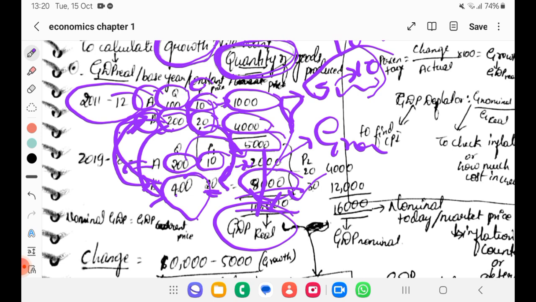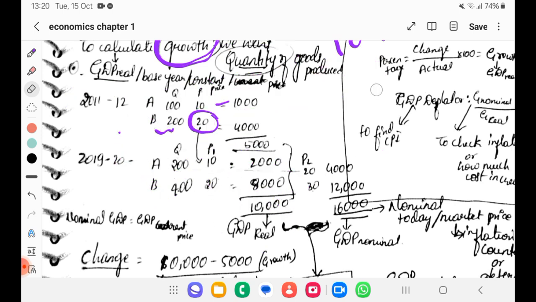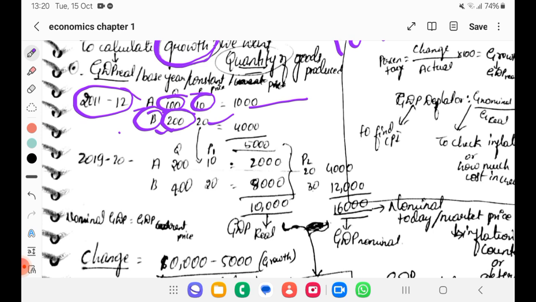Otherwise, say for example, similar products. In 2011-12, product A was produced 100, price was 10, so 1000 rupees. B 200 units, 20 rupees, 4000, total 5000.